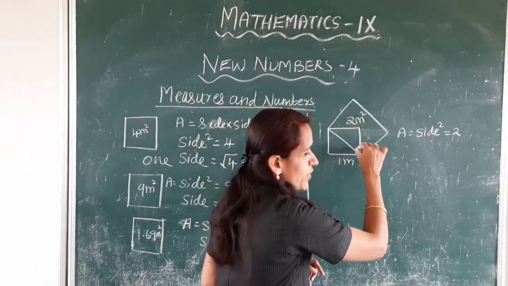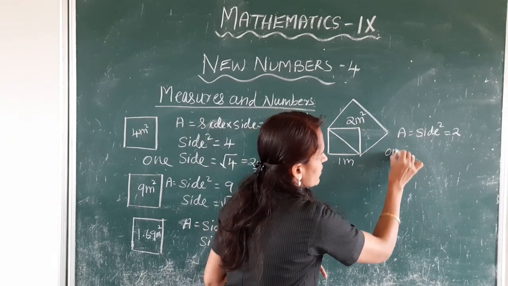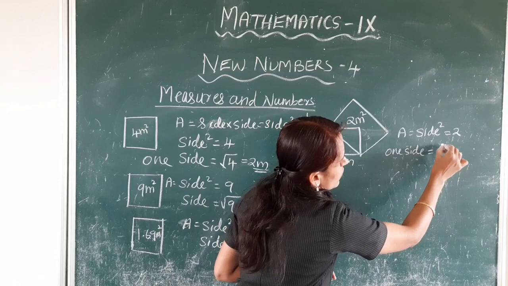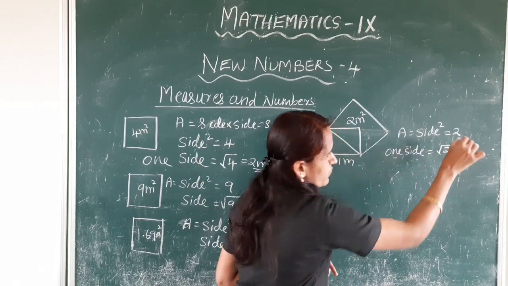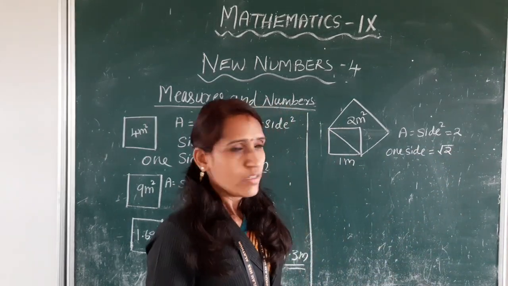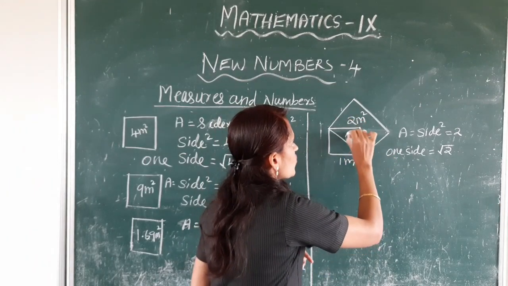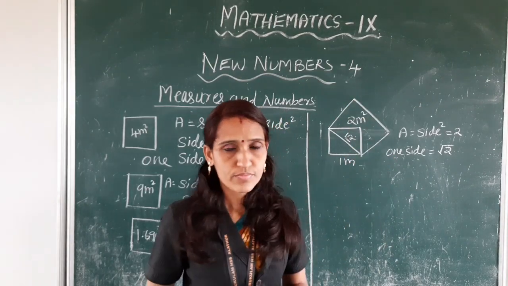So one side of this large square is equal to root 2. That is, one side is root 2.